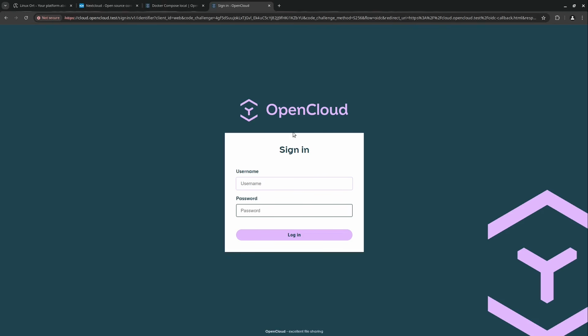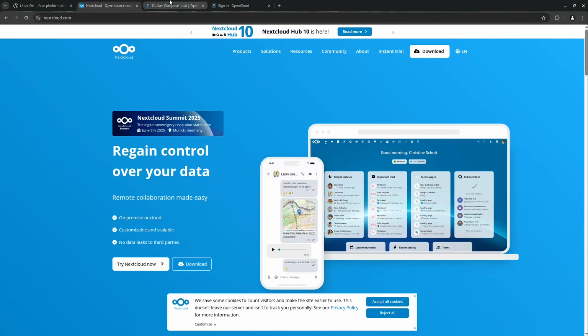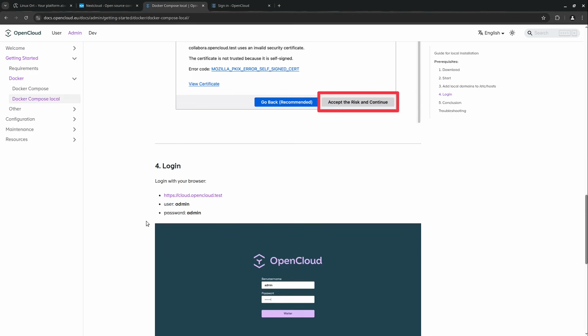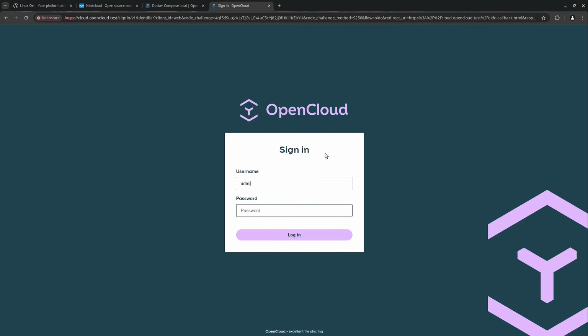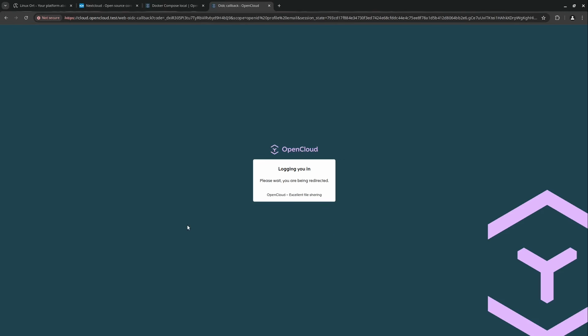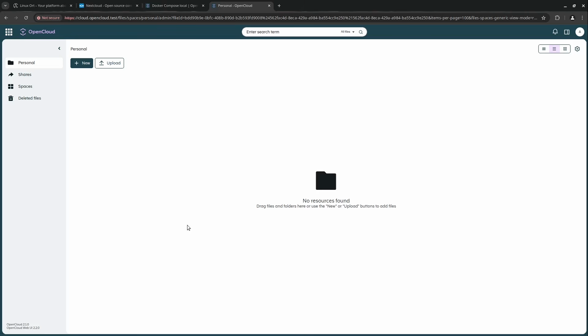So now we see our OpenCloud sign in page, and our first login here is admin and the password is also admin. So I'm just inserting these both very secure username and passwords here, admin, and then I go to login, and here we are in our OpenCloud. So yeah, this is our own private cloud now.